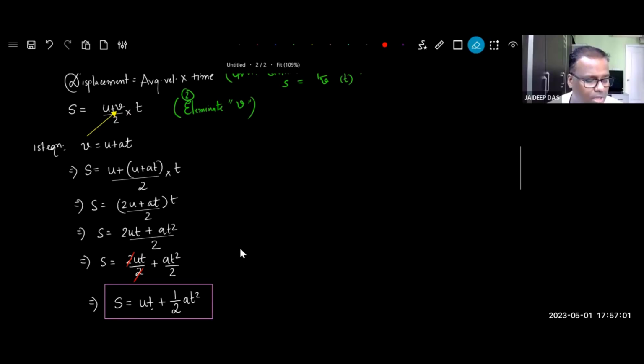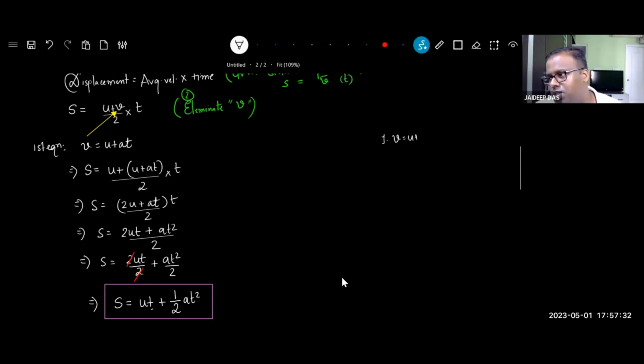Third one will be a little bit clumsy simplification. So first is the easiest, third is the toughest. B is the mediocre one, which you are doing right now. Whenever you turn to a new page in your tuition copy, just as an aid to memory, write the two equations we have learned so far.